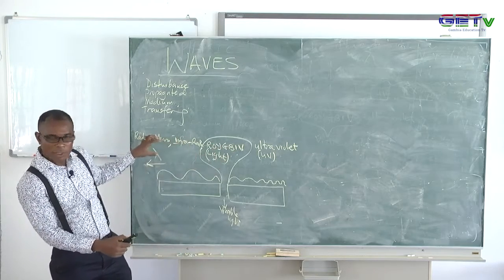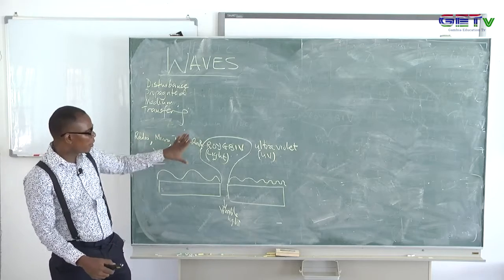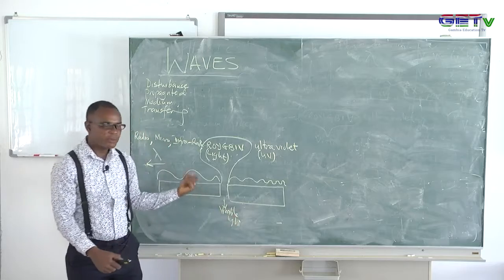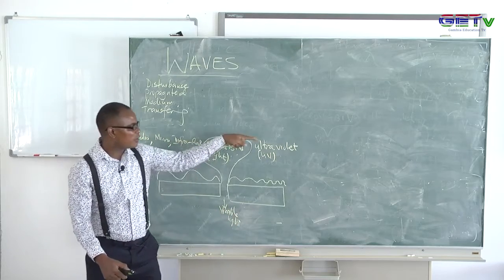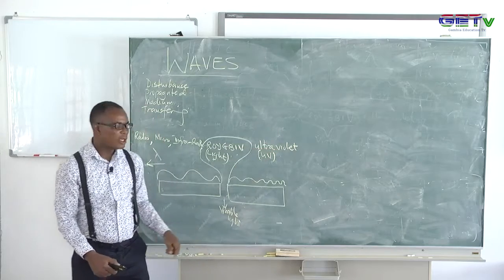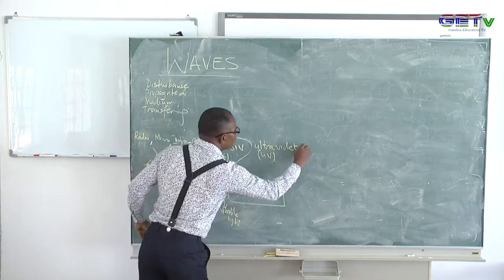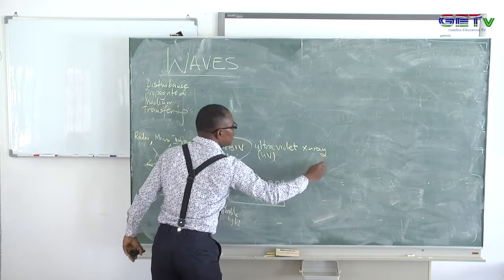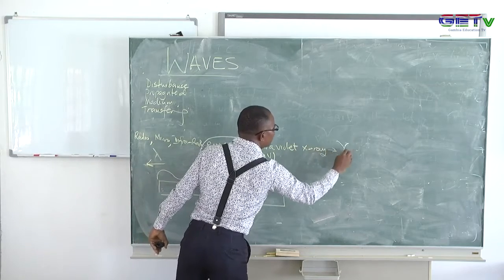These ones we don't see, but they interact with matter, with us. The visible spectrum contains those colors. And beyond that, we have ultra. Ultra means above violet, so you have UV, and from that wing we also have what are called X-rays. X-rays go in that order, and then we have gamma. There's gamma somewhere there.